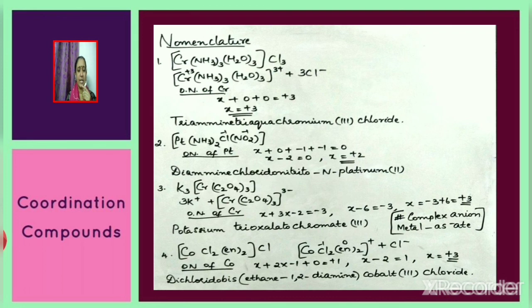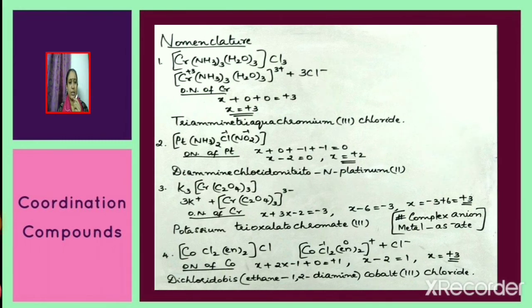Now consider the third example, K3[Cr(C2O4)3]. It ionizes as 3K plus and [Cr(C2O4)3] 3 minus. Oxalato is a didentate ligand. The oxidation state of oxalato is minus 2. 3 such ligands are present. Therefore, the oxidation number of chromium can be calculated as equal to plus 3. The compound is therefore named as potassium trioxalatochromate(III). Chromate because in this complex compound, the complex ion is an anion. So, if the complex ion comes as an anion, the metal should be named with the suffix -ate.